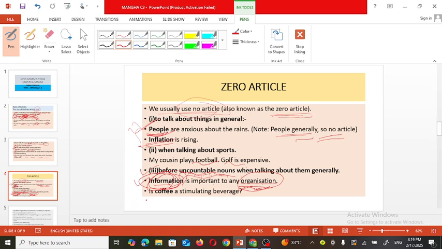Now see the next question. Is coffee a stimulating beverage? So coffee is uncountable. Tea, coffee, juice, isn't it? And that's why there is no need to use any article before it. So you have learned now zero article position. First one, when we are using the things in general. Next, when we are talking about any sports, then we are using the noun in a general sense.